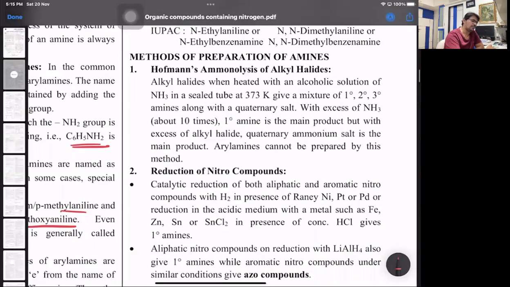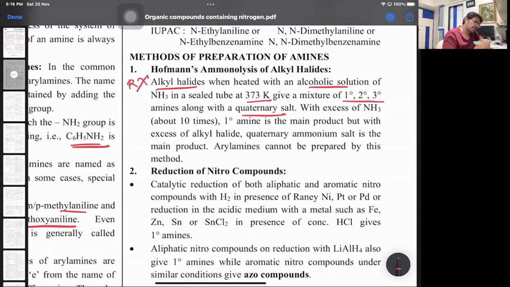Now going to the methods of preparation. First one, very important, Hofmann's ammonolysis. What it says: when alkyl halides, that's RX, are heated with alcoholic ammonia in a sealed tube at around 373 Kelvin, it will give a mixture of all: primary, secondary, tertiary along with QS. That's why we say Hofmann's ammonolysis is not a good method to prepare primary amines, because separating the mixture of all the four, primary, secondary, tertiary, and QS, is very difficult.